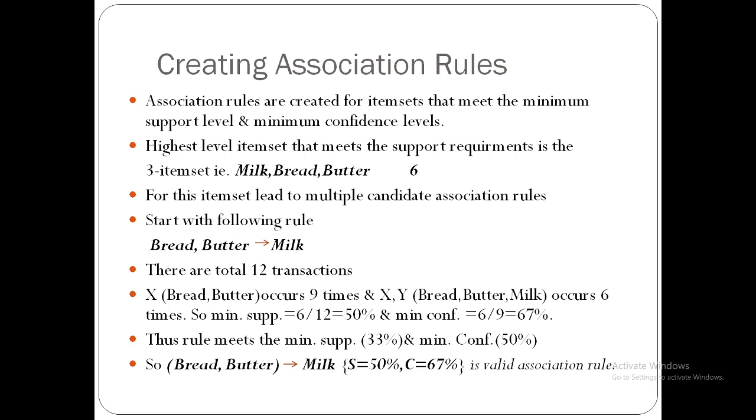We'll start with the following rule. Many association rules we can find out. First, we'll start with the first: bread, butter, and milk. Here, total how many transactions were there? Total 12 transactions were there. Here, this is going to become X, and this is going to become Y.